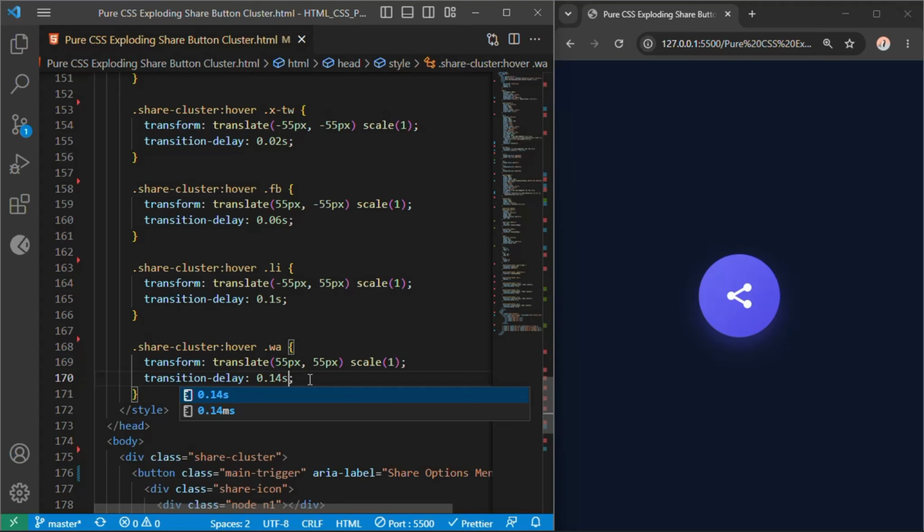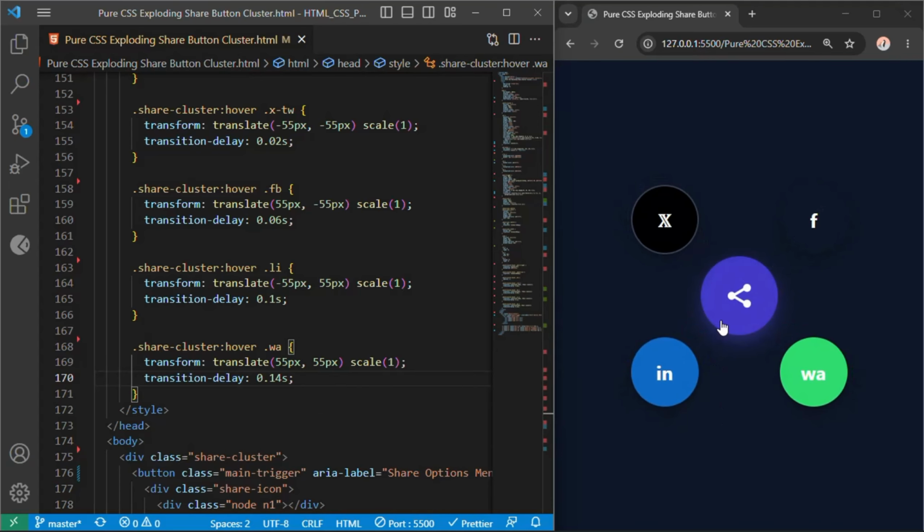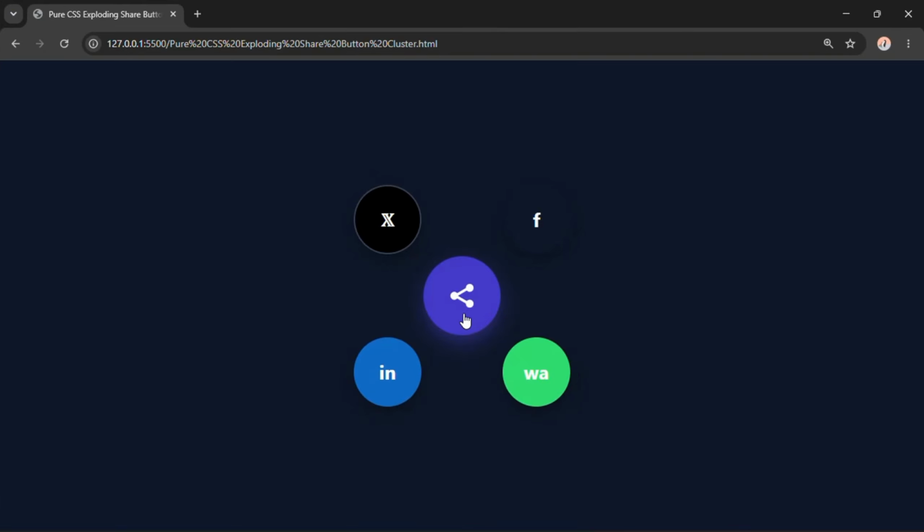Look at the screen now. Our indigo share trigger button floats smoothly on our slate canvas. The exact millisecond your mouse hovers over the cluster container, the main button scales down subtly like a mechanical switch. Our inner share node icon spins a full 360 degrees, and our 4 hidden social icons explode outwards into clean quadrant coordinates with a bouncy elastic spring effect.